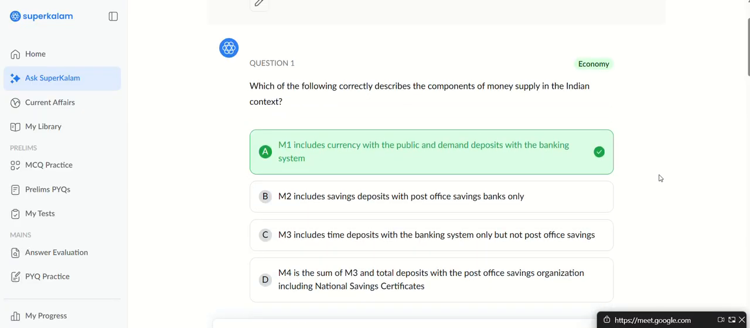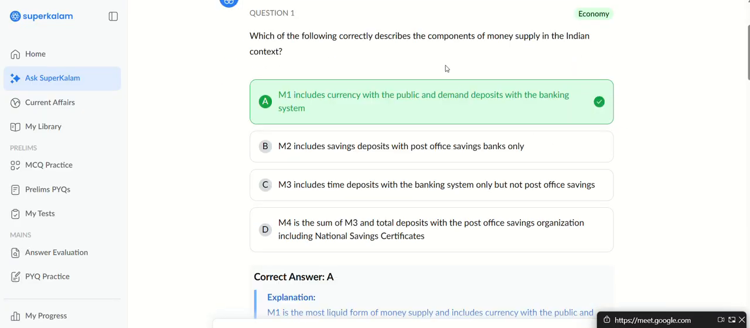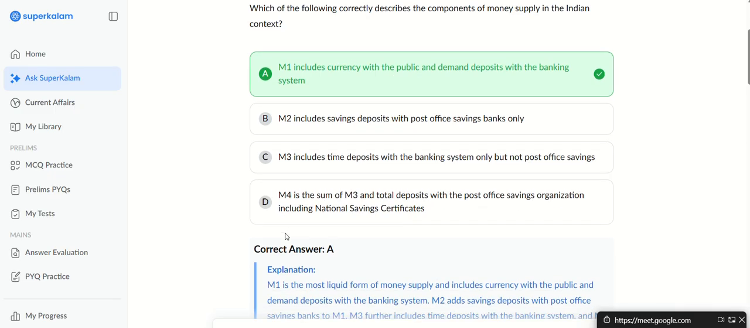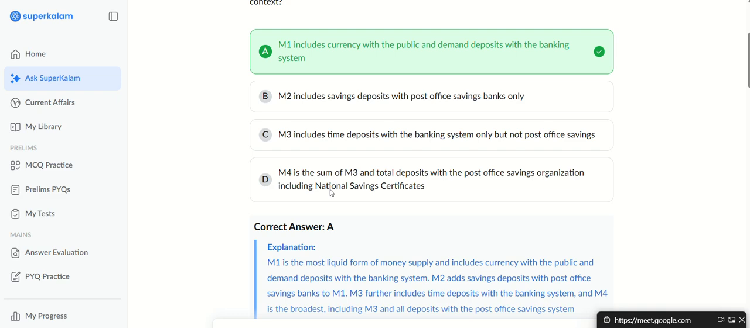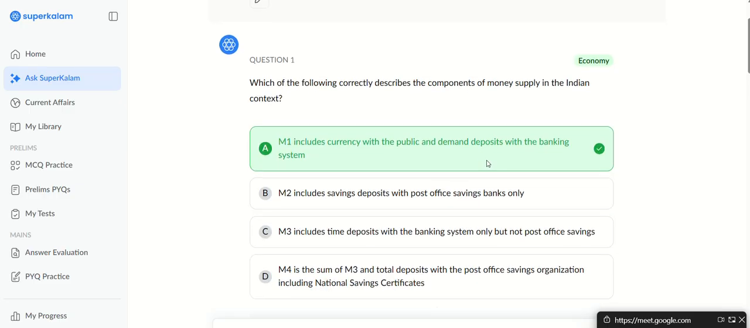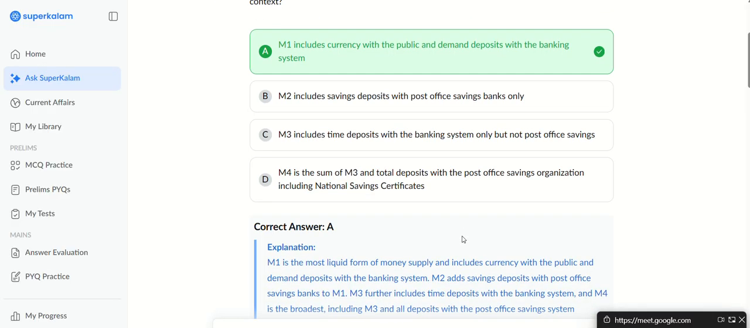Question number 1. Which of the following describes the components of money supply in Indian context? A statement is correct. M4 is not correct because it does not include national savings certificates. It excludes national savings certificates. From your notebook, from your notes itself, you'll come to know this. The other statements are wrong. Okay, fine.